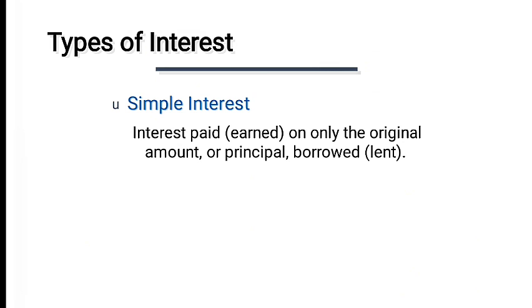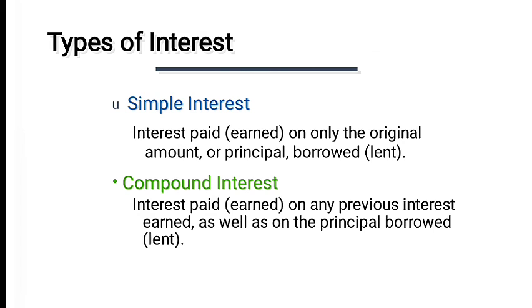The second type of interest is compound interest. Interest paid on the previous interest earned as well as on the principal borrowed amount. Now, what is compound interest? That is basically the interest which is forbidden in Islam, which is being followed by commercial banks and by many financial institutions all over the world. They give you, for example, a loan of 5,000 rupees at a 5% interest rate.